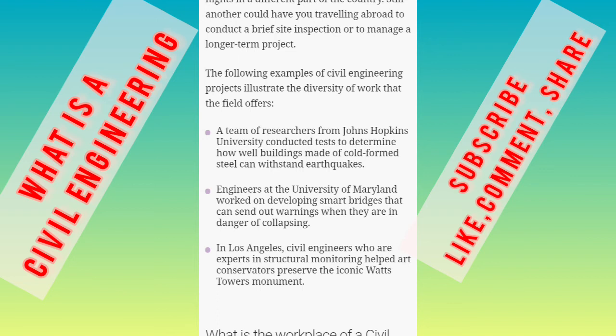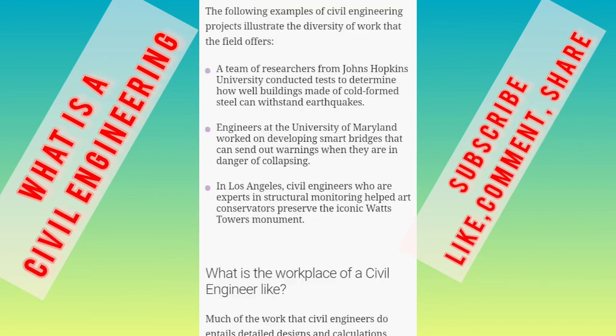Engineers at the University of Maryland worked on developing smart bridges that can send out warnings when they are in danger of collapsing. In Los Angeles, civil engineers who are experts in structural monitoring helped Art Conservatory better preserve the iconic Watts Towers monument.